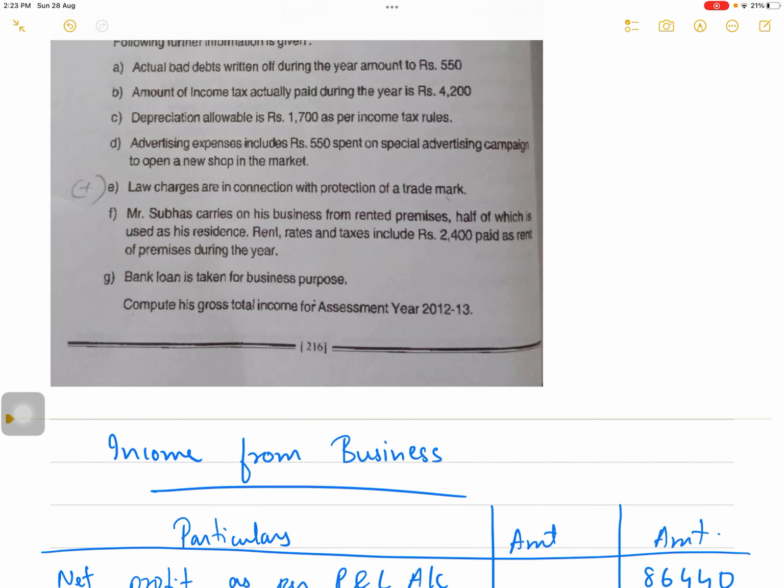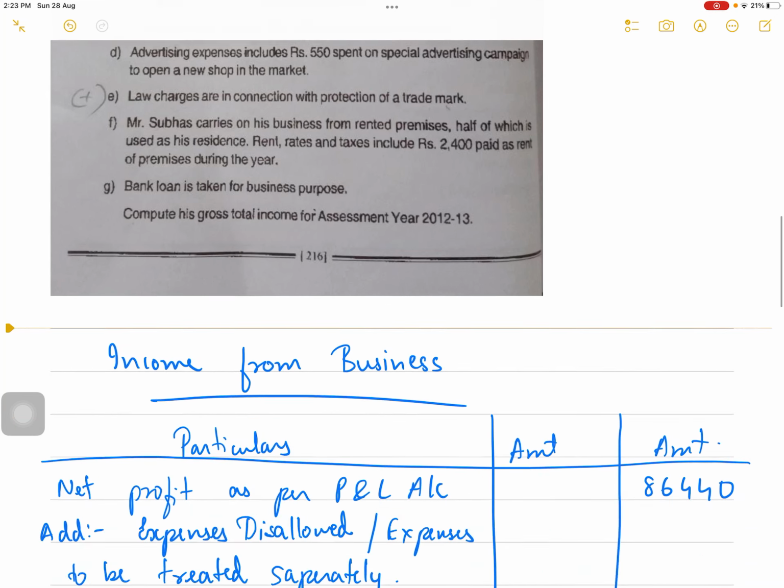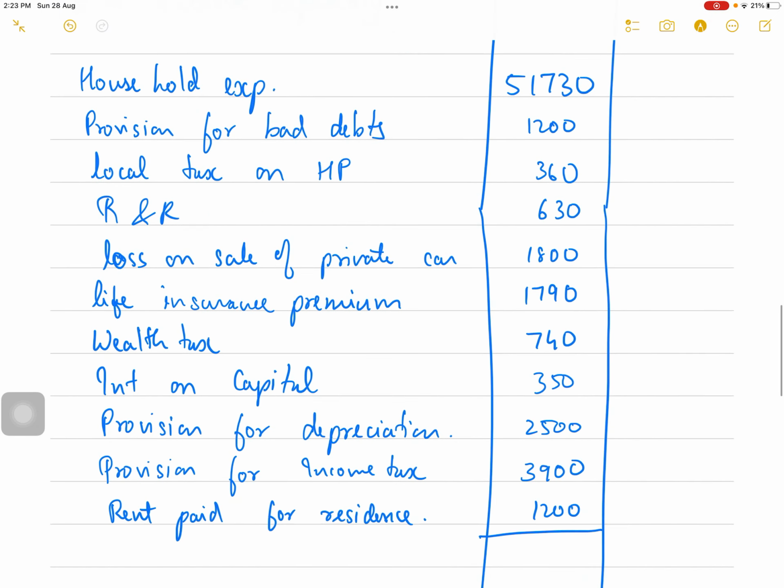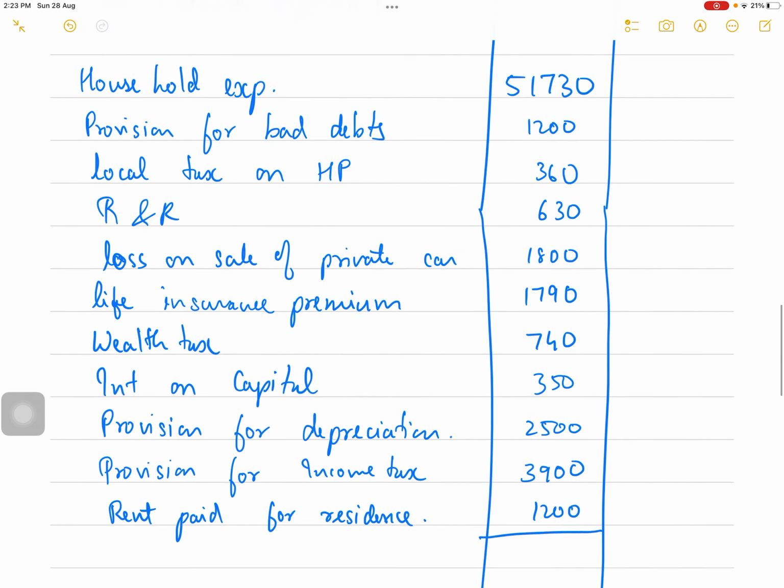Out of 2,400, 1,200 is for residence and 1,200 is for business. The business part you're not supposed to do anything about, but the residence part you have to remove from the P&L account. So to remove it you have to add. Bank loan is taken for business purpose. So fine. So this is my income from business.